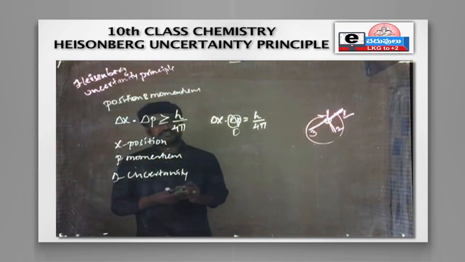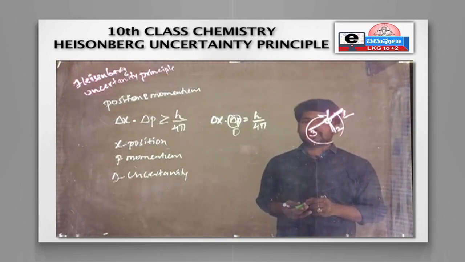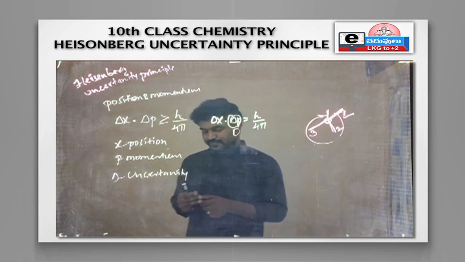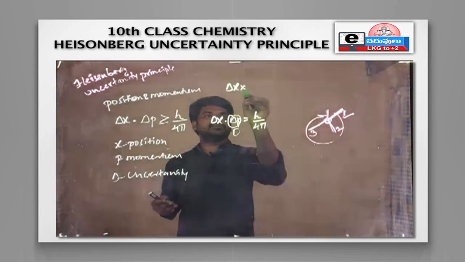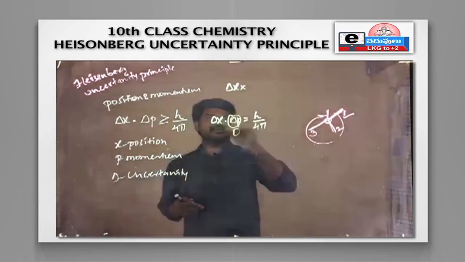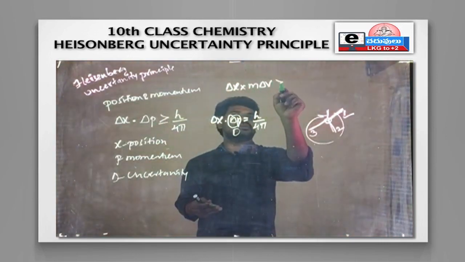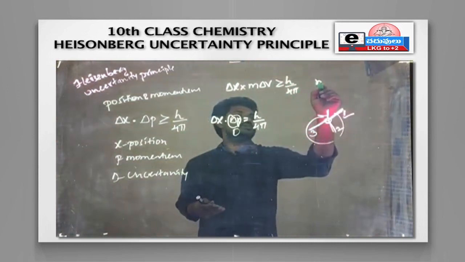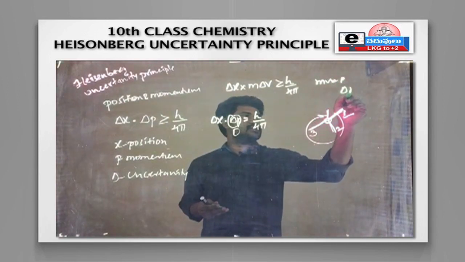Heisenberg has given one equation, that is delta x into delta p is greater than or equal to h by 4 pi, or you can also write the formula like this: in the place of delta p, I am writing m into delta v, greater than or equal to h by 4 pi. Why? Because mv is equal to p. So we are writing m into delta v. Why?